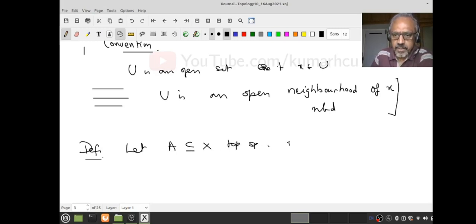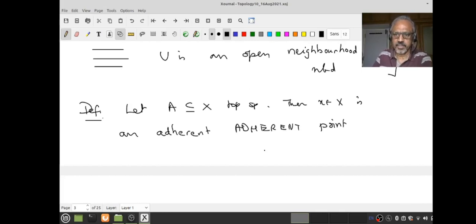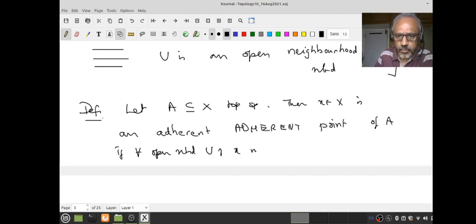Then x in X is an adherent point of A if for every open neighborhood U of x we have U intersection A is not empty.